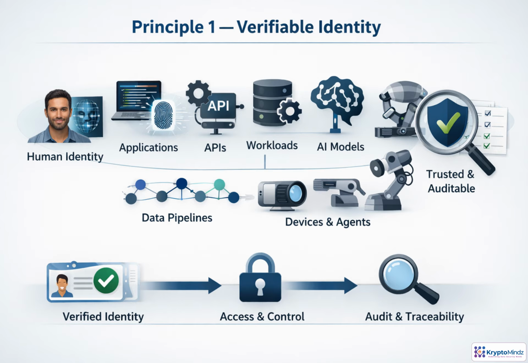Zero trust begins with a direct question: who or what is requesting access? In AI environments, the answer may be a person, application, API, workload, model, dataset, device, or autonomous agent. Each identity needs proofing, authentication, authorization, monitoring, rotation, and revocation. Shared or anonymous accounts weaken accountability and slow investigations. When identity is verifiable, actions can be traced, policies can be enforced, and trust becomes evidence-based rather than assumed.